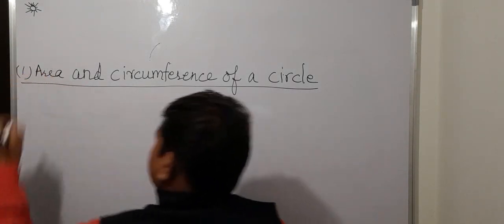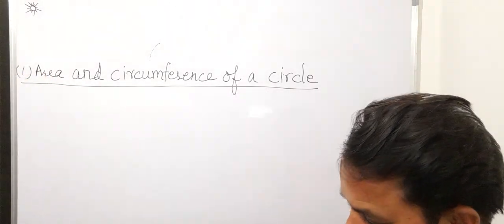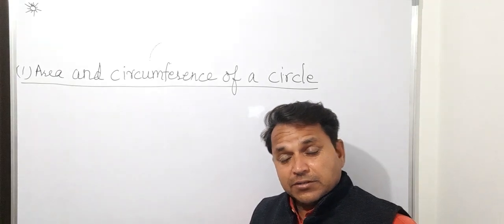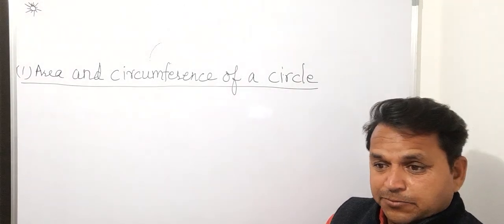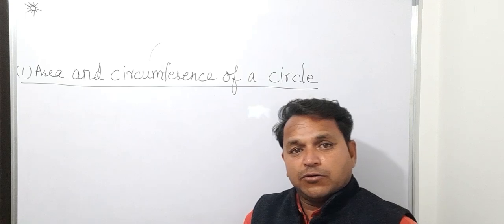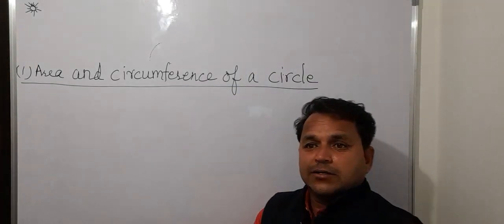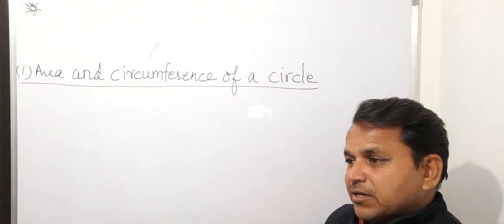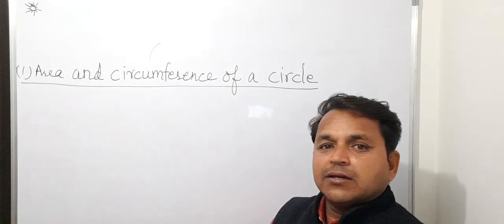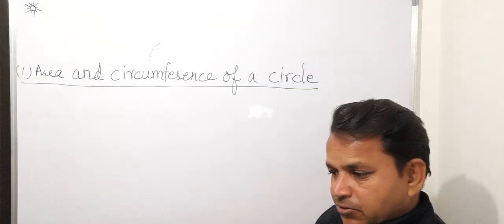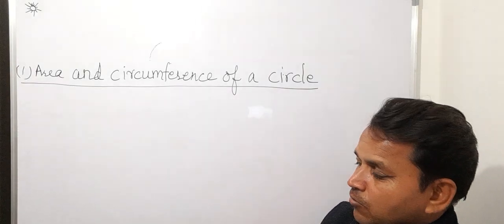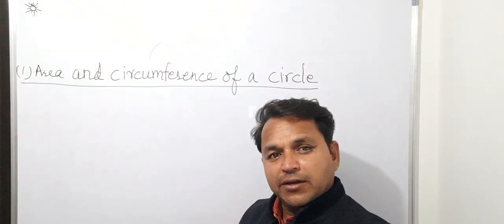This is the first and foremost topic, and we must know about it. So what is area? The space covered by a circle, or you can say the space covered within the boundary of the circle, is known as its area. Now what is the basic unit of area?